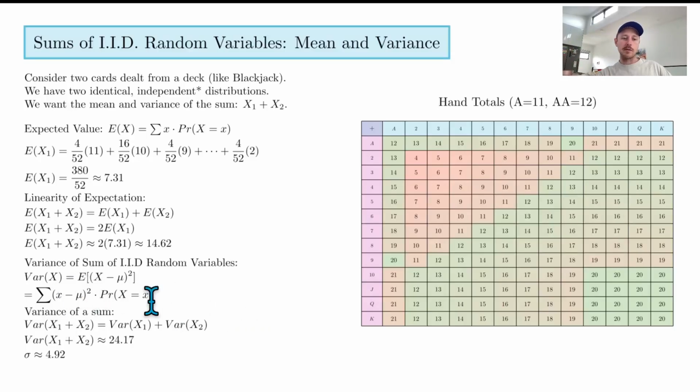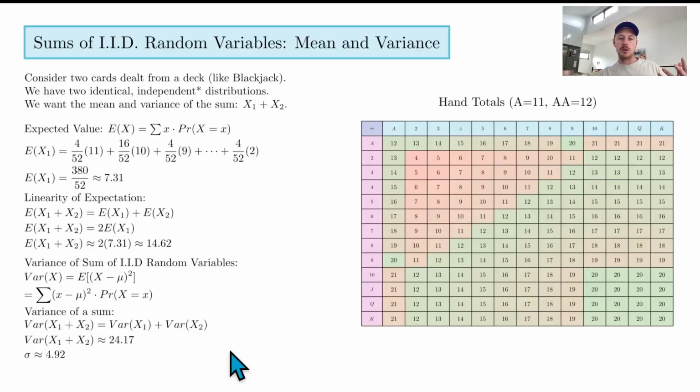I've made another video on the variance, but basically it has this formula. It's basically the deviations, the deviation squared. It's the expected value of the deviation squared. Anyway, you'll get this situation. And interestingly, we get that the variance of x sub 1 plus x sub 2 is just the individual variances added together. So in this case, the variance is 24.17. And remember, that's a measure of spread. On average, how spread out is the data? It's 24.17. And if we take the square root of that, we get 4.92, which is the standard deviation.